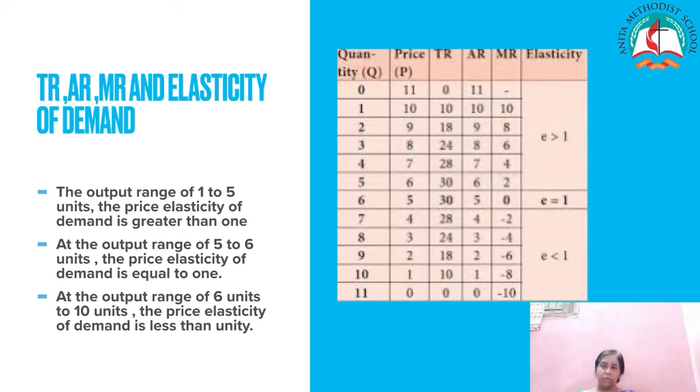In the output range of 1 to 5, the price elasticity of demand is greater than 1 according to the total outlay method. TR is increasing and MR is positive. In the output range of 5 to 6, the elasticity of demand is equal to 1, so TR is maximum and MR is equal to 0. In the output range of 6 units to 10 units, the price elasticity of demand is less than unity, hence TR is decreasing and MR is negative. So this is the relationship between TR, AR, MR and the elasticity of demand.